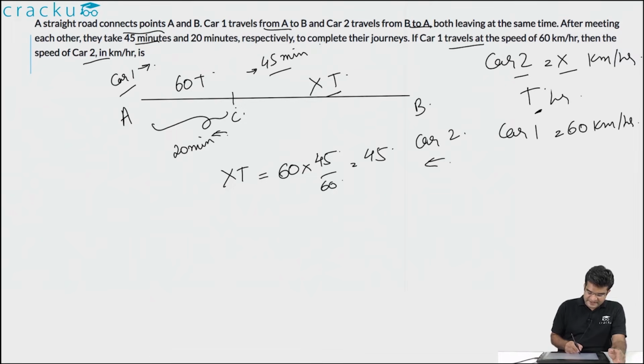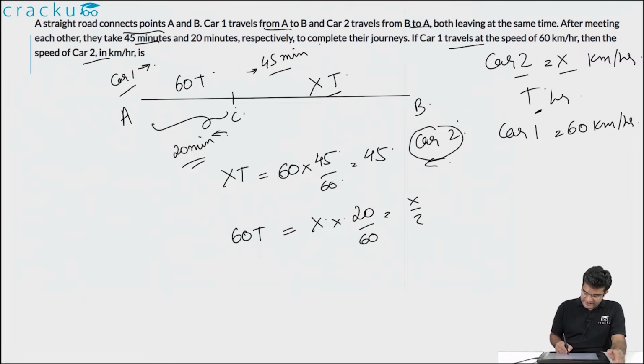And the value of AC, this is the distance traveled by car 2 in exactly 20 minutes. So AC, which is equal to 60t, is equal to x into 20 by 60, or this is equal to x by 3. This would imply that the value of t is equal to x by 180.